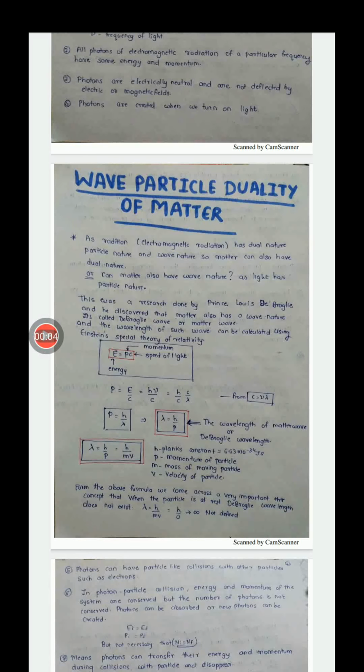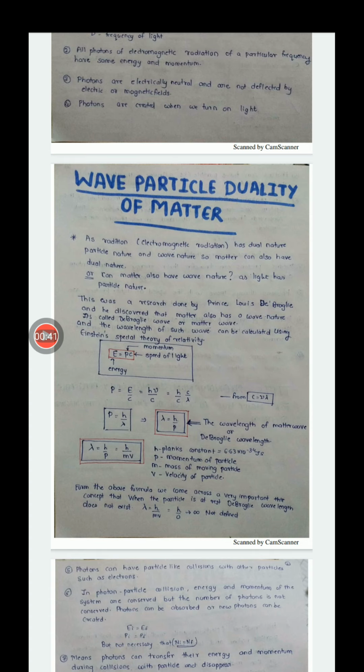In this lecture, we are going to study the wave-particle duality of matter. In the previous lectures, we studied the dual nature of radiation, meaning electromagnetic radiation, that is the whole electromagnetic spectrum, right from X-rays, UV rays, visible light, IR radiation, microwaves, and also radio waves. All these have dual nature, meaning they have particle nature as well as wave nature.